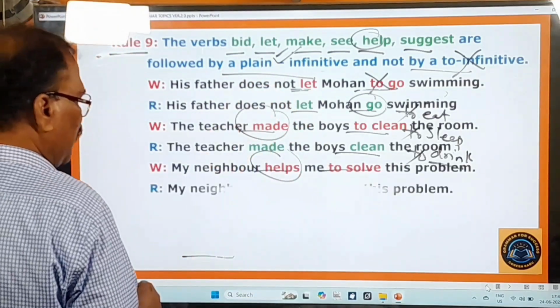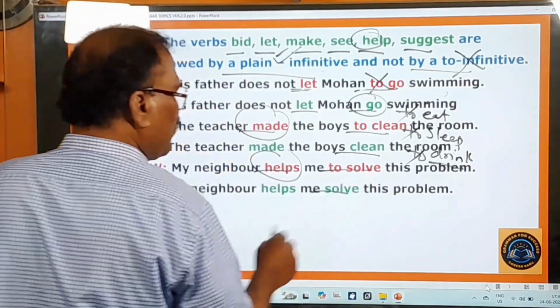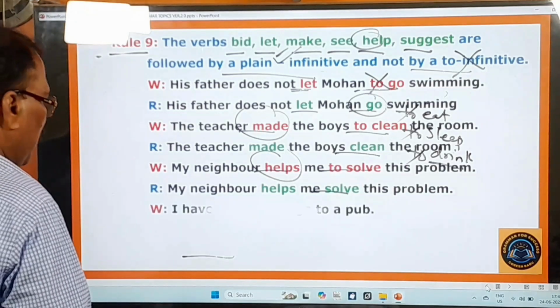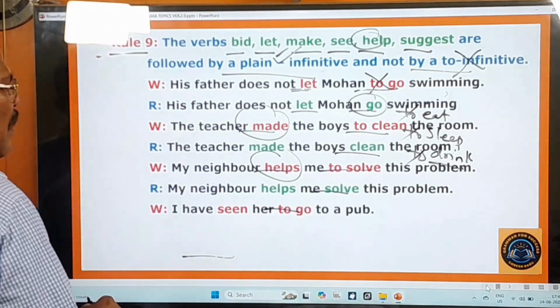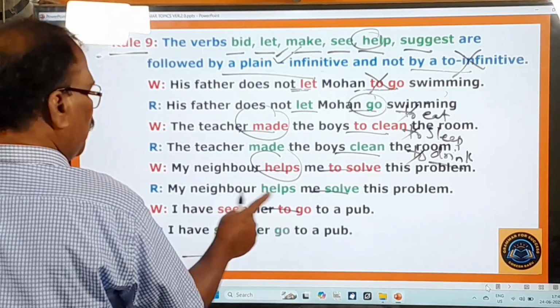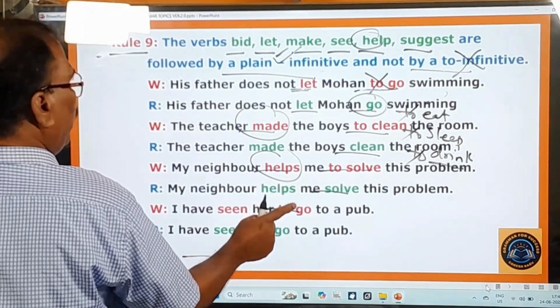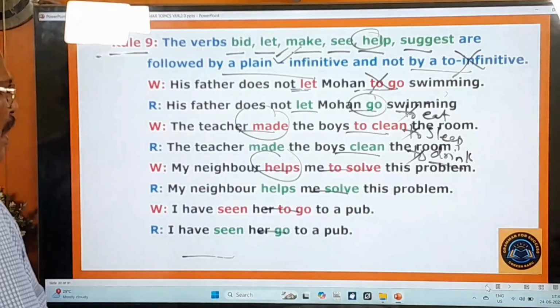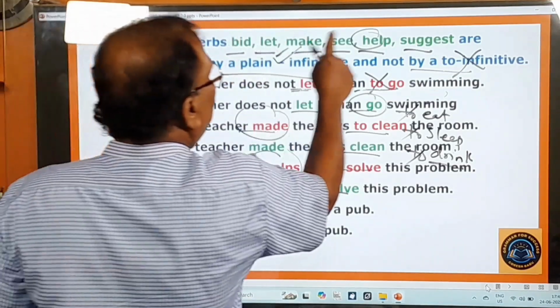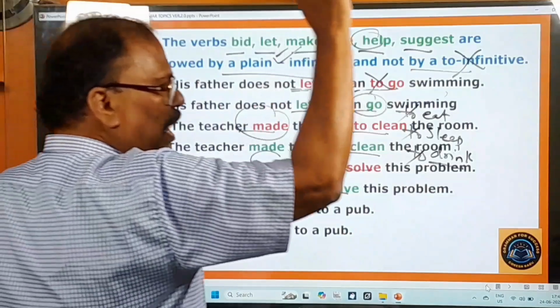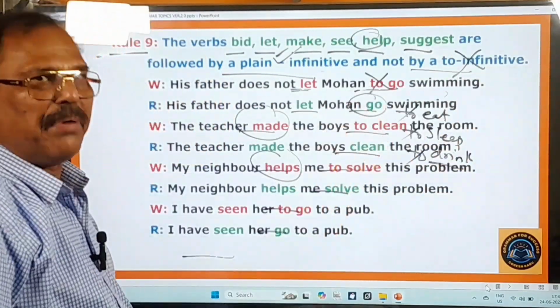My neighbor helps me solve this problem. And one more example: I have seen her to go to a pub. After this verb you should not use a to infinitive, but a plain infinitive. I have seen her go to a pub. So in this way, after these verbs, you should not use a to infinitive, but only a plain infinitive.